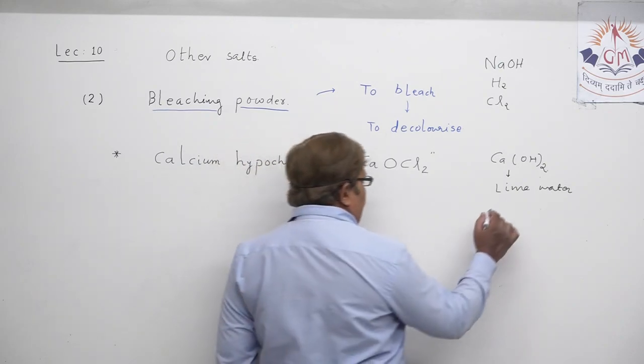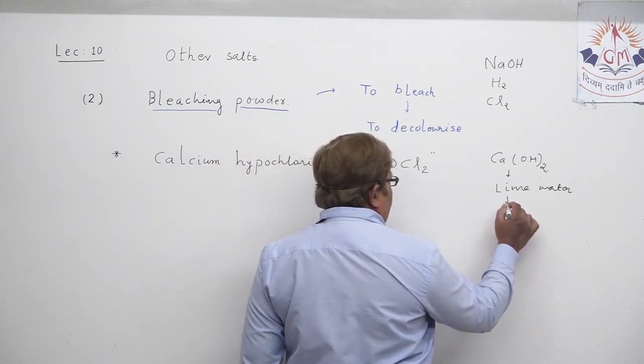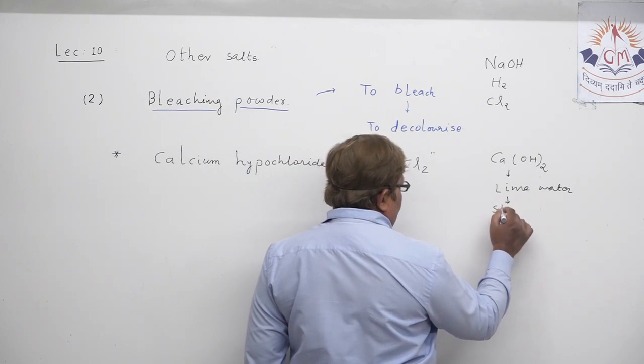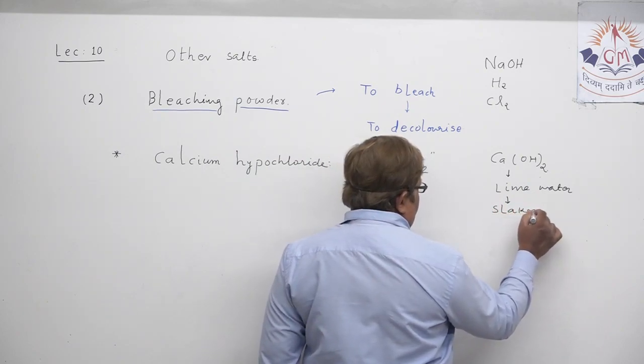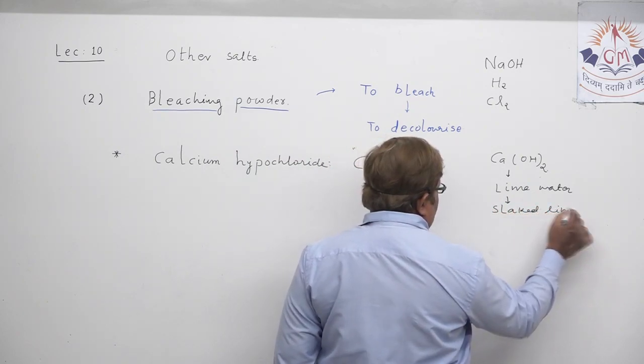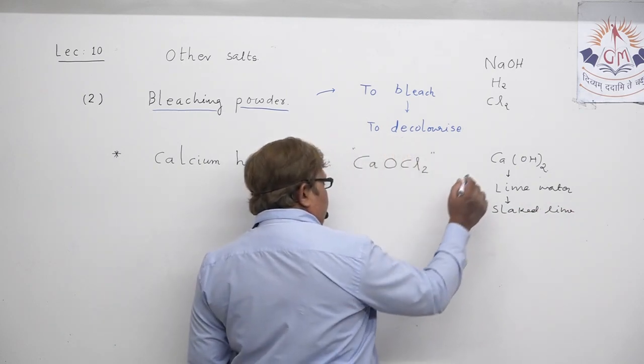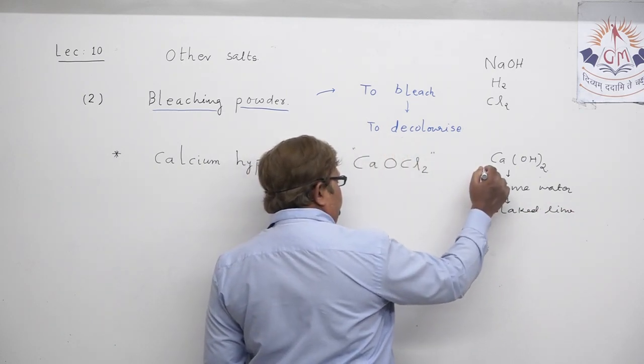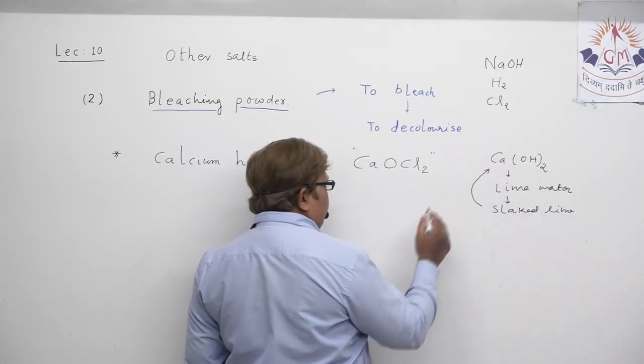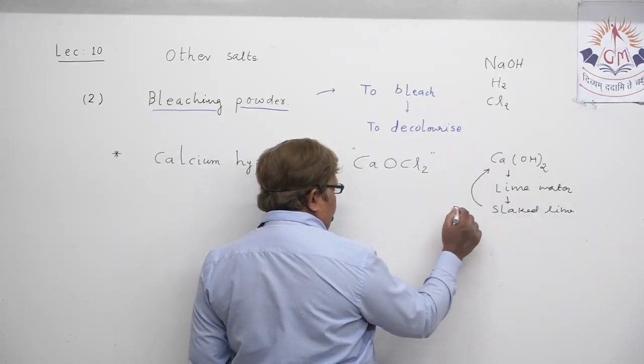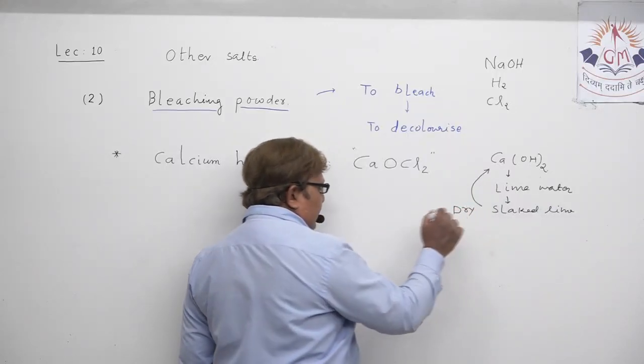Lime water can also be called slaked lime, that you all know, but for the production of bleaching powder, you need dry slaked lime.